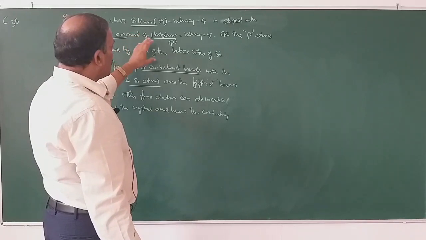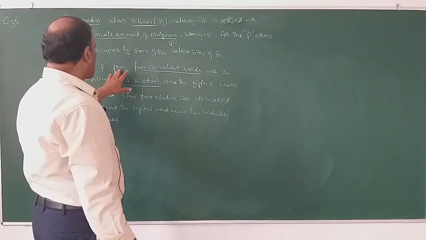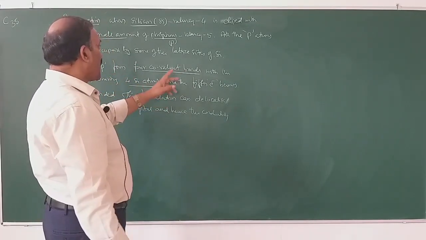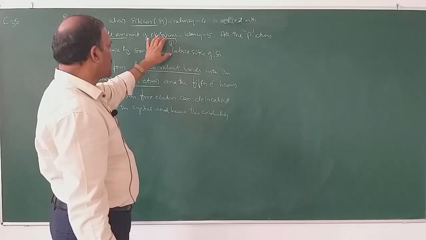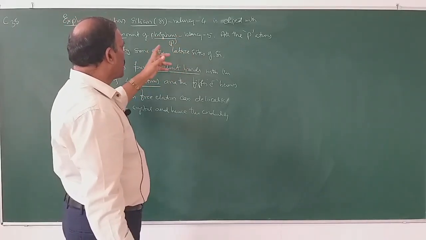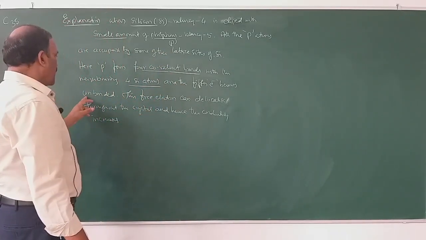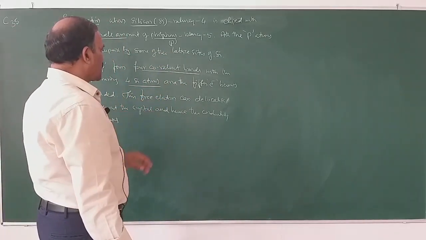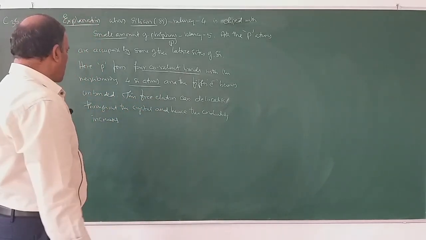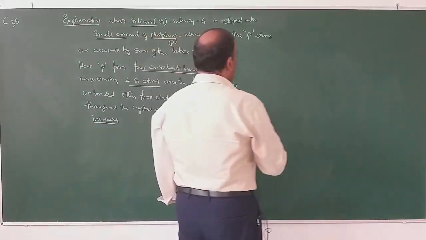by some of the lattice sites of silicon. Here, phosphorus forms 4 covalent bonds with 4 silicon atoms, and the fifth electron, since its valency is 5, 4 electrons are involved in bond formation and fifth electron remains unbonded. This free electron can delocalize throughout the crystal and hence the conductivity increases. So, this can be explained like this.